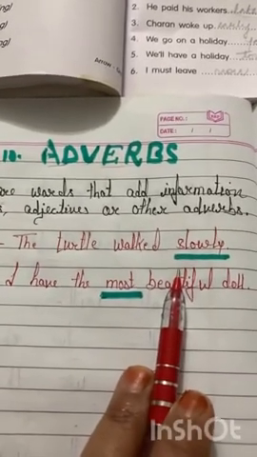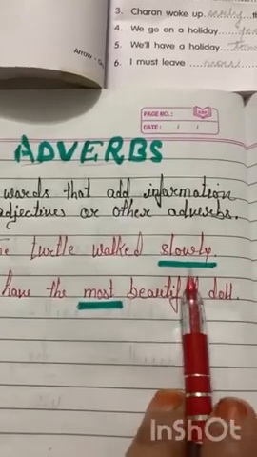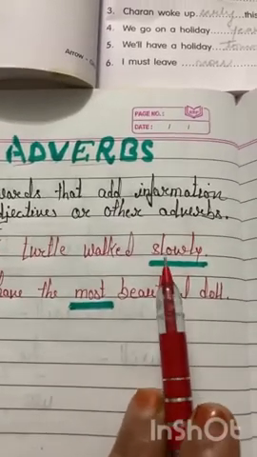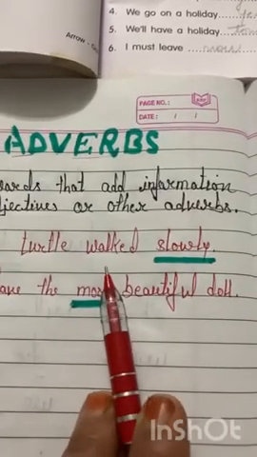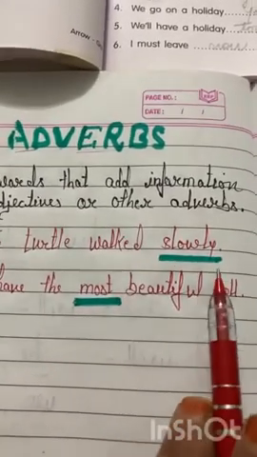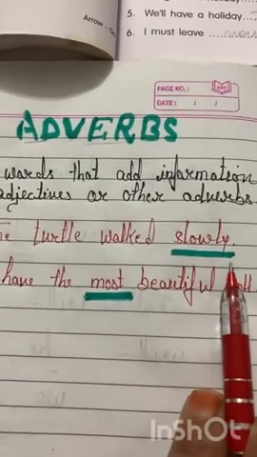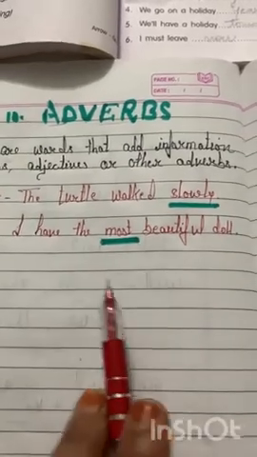In this sentence, the word slowly modifies the verb walked. So, slowly is an adverb here. Now come to the next sentence.